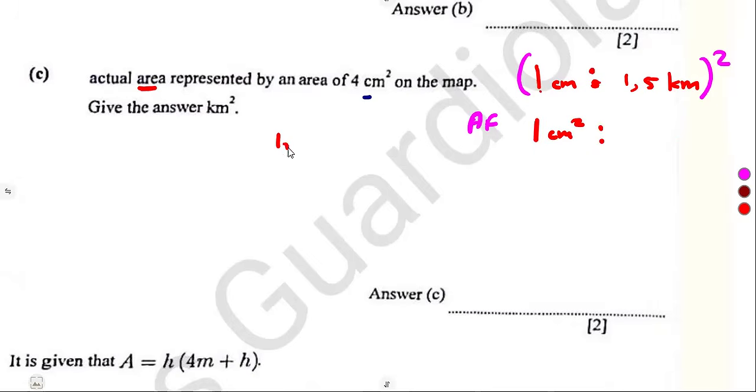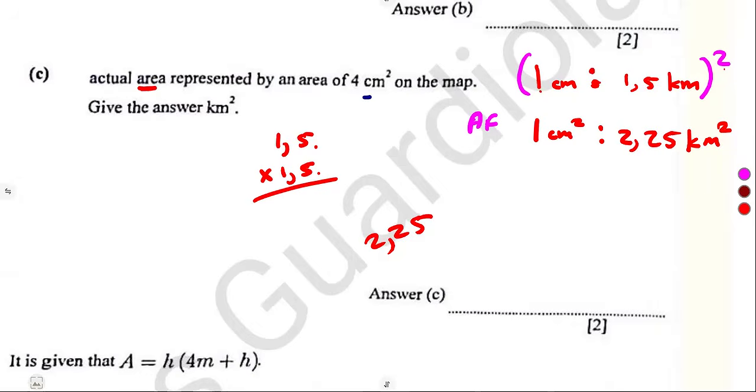So 1,5 squared means what? 1,5 times 1,5. So I want you to multiply that, guys. You're going to obtain 2,25. All right. 15 squared is 225, then 2 decimal places. So it's 2,25 square kilometers. Remember, we are squaring, so it's square kilometers now.